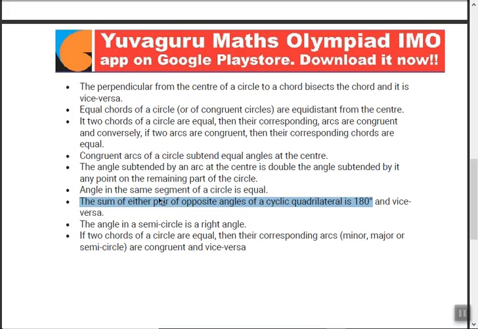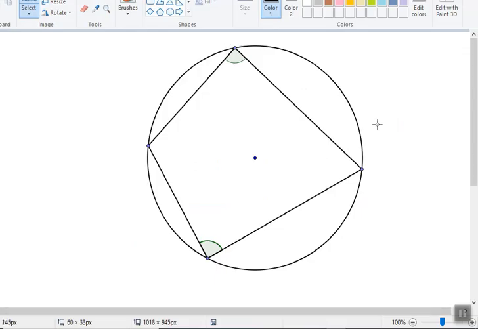The sum of either pair of opposite angles of a cyclic quadrilateral is 180 degrees and vice versa. Means what? What is a cyclic quadrilateral? All four vertices should be on the circle. See this, all are on the circle. So the opposite angles will always total 180 degrees. So this plus this will be 180 and this plus this will be 180.